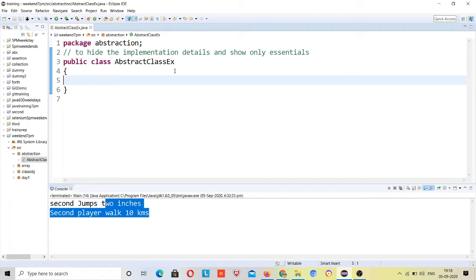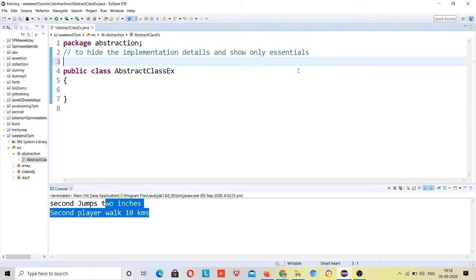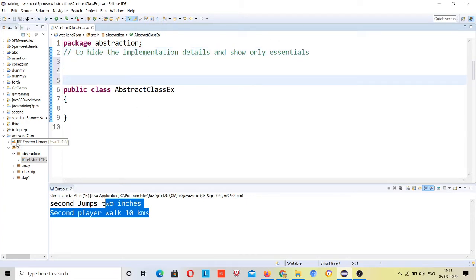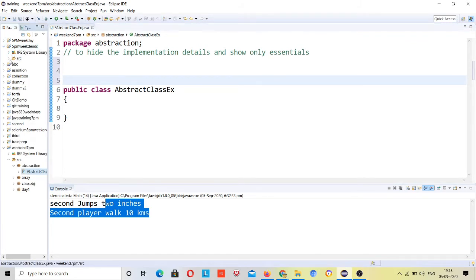So in Java we can perform abstraction in the following two ways. The first one is the abstract class and the second one is the interface, right? So what is abstract class? These are some rules I will copy from here. Just use these rules.